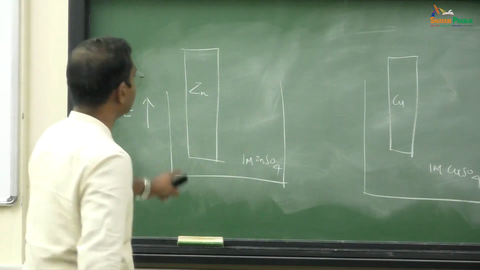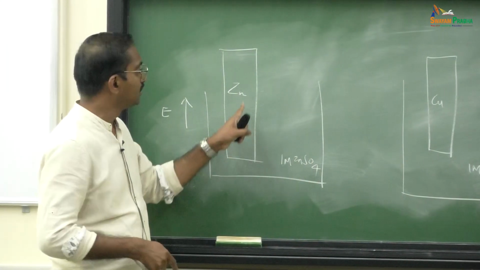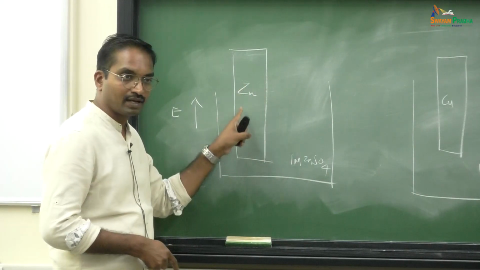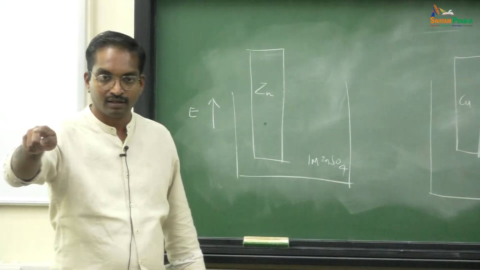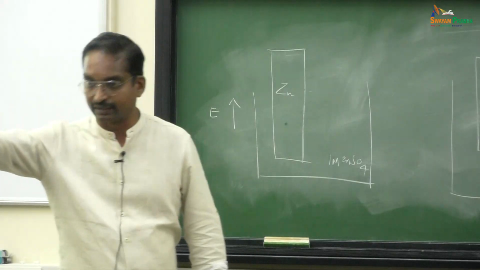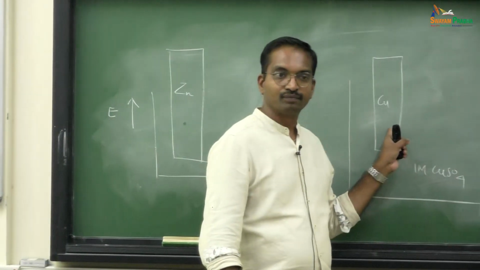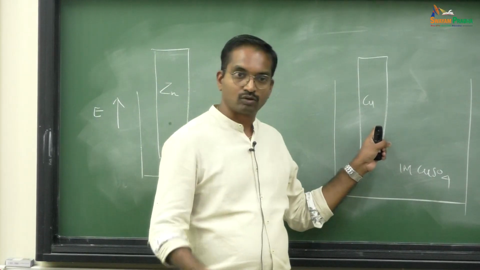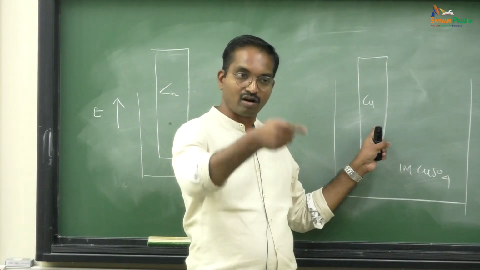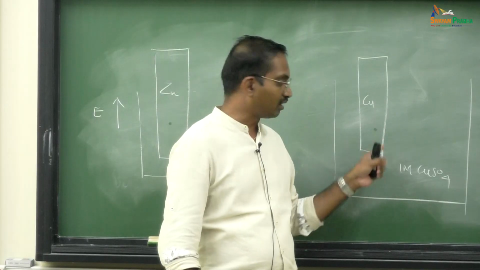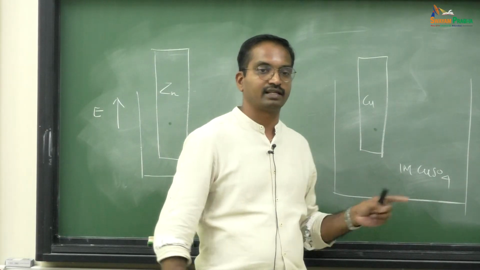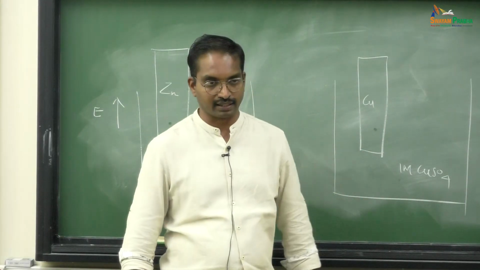Now I have taken zinc, the same situation: the zinc atom on the surface will have less coordination number and is willing to make a bond with its surroundings. Similarly, the copper on the surface will have less coordination number and will also want to make a bond. What I have is an aqueous solution of copper sulfate and an aqueous solution of zinc sulfate.